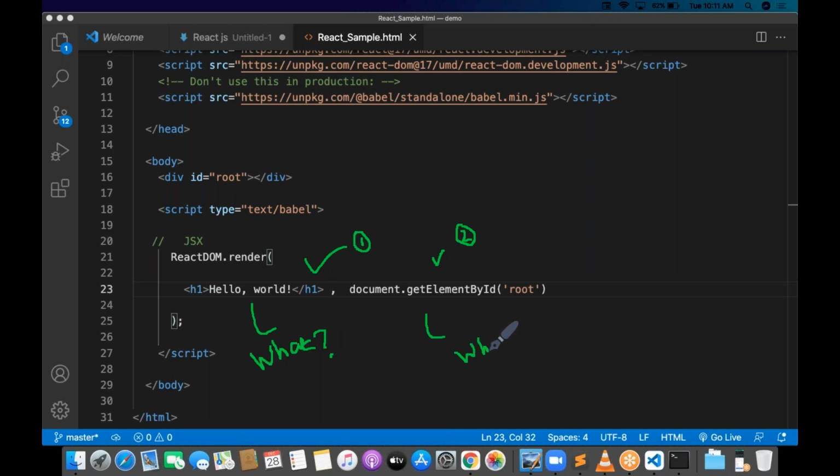React DOM.render is asking me to render. Please render something. This function is going to have some question mark. What is the question mark? You should render something on top of the HTML. You should render something or you should send something on top of the HTML. So what I need to render, where I need to render.